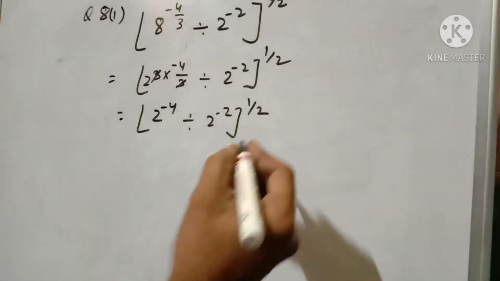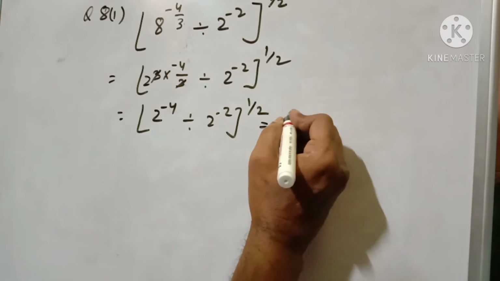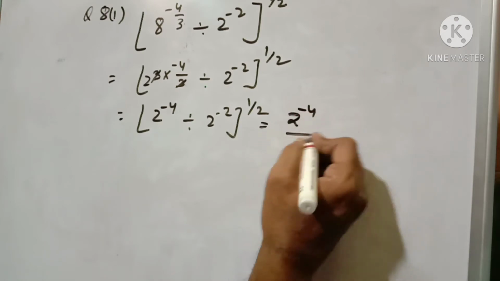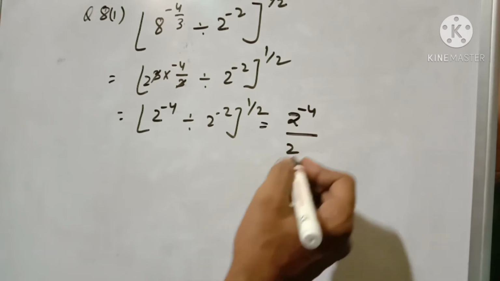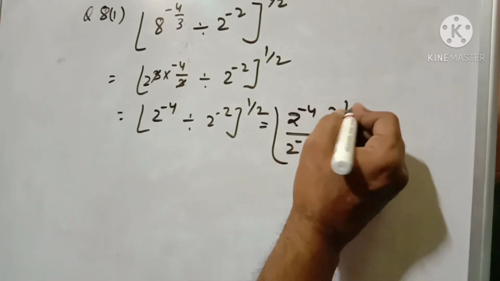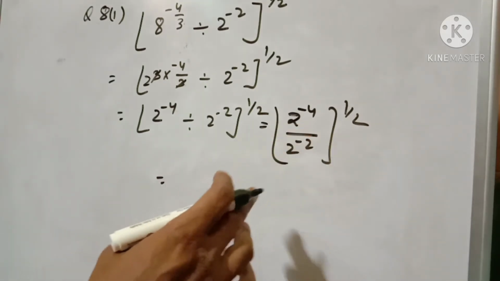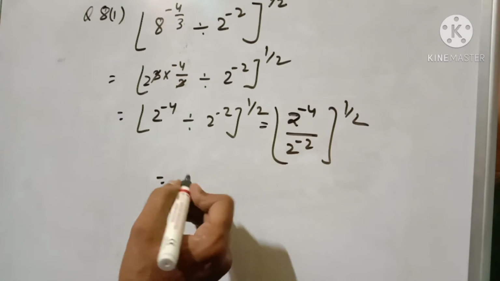So this part I can write 2 to the power minus 4 by 2 to the power minus 2 to the power half. Now the base is the same: a to the power m by a to the power n, I can write a to the power m minus n.